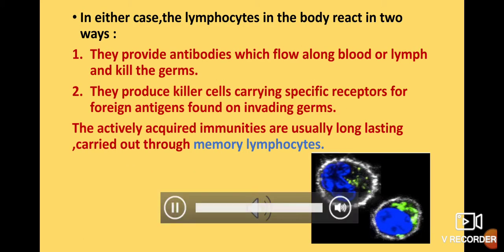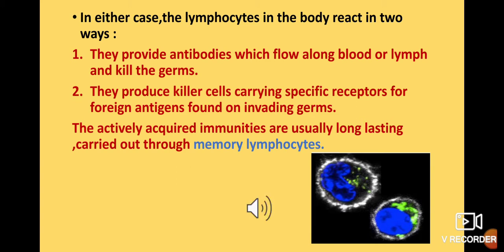So in either case, whether the germ has entered naturally through the mouth, through the nose, through any of the barriers, or it has been injected into the body, how the lymphocytes or WBCs act, we are going to study in this slide.